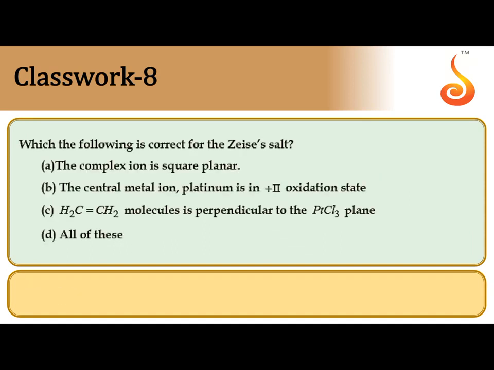Which of the following is correct for Zeise's salt? So for Zeise's salt, first you observe the formula: K[PtCl3(C2H4)]. This is Zeise's salt.